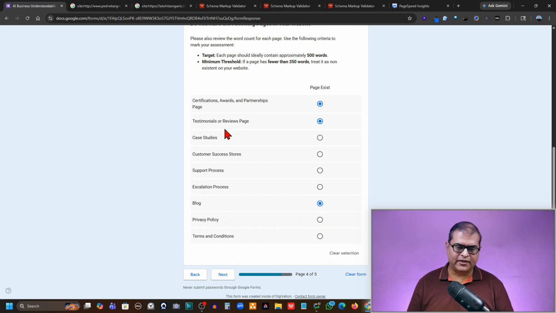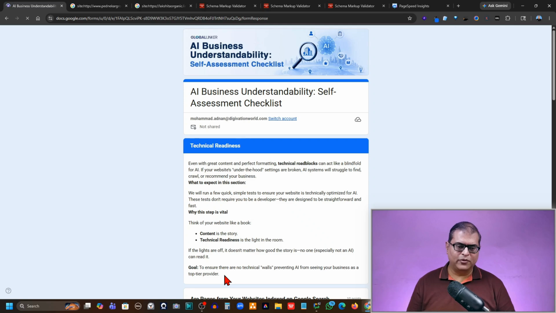So I'm selecting these. Now this is where again the same principle applies. If there is a page but the number of words on that page is less than 350, then you should not be selecting it here. All right, so we'll move to the last section.